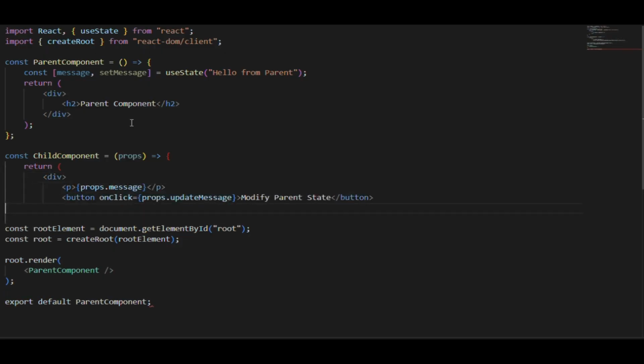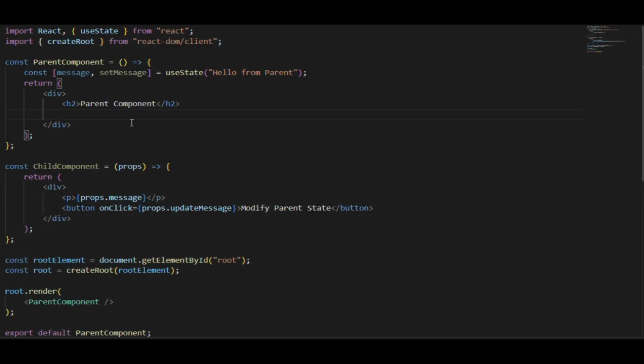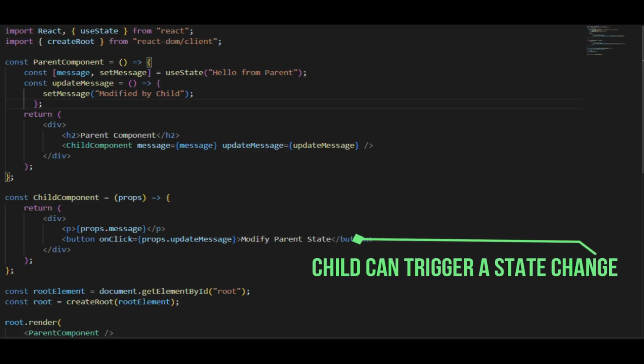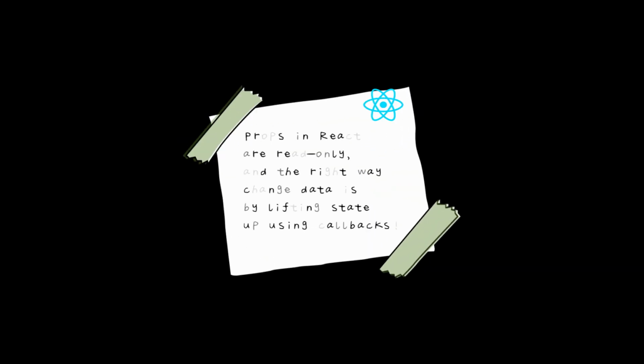Instead of modifying props, we should use callbacks from the parent or maintain a local state. Here, we pass updateMessage as a prop, so the child can trigger a state change inside the parent instead of modifying props directly. And that's it, folks. The takeaway: props in React are read-only, and the right way to change data is by lifting state up using callbacks.